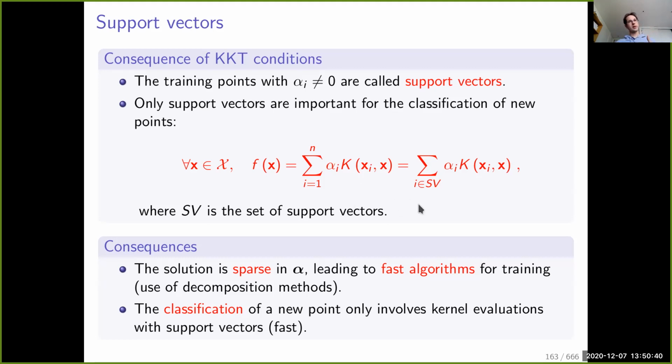And in terms of complexity at test time, it means that our prediction function, if we want to evaluate it on a new point x, f of x is the sum of the alpha_i k of x_i, x. We simply have to restrict the sum to the coefficients alpha_i that are non-zero, which are the support vectors. And this is why we call that support vector machines. So it's important not only because it explains why we talk about support vector machines, it's also important because it can lead to fast algorithms.